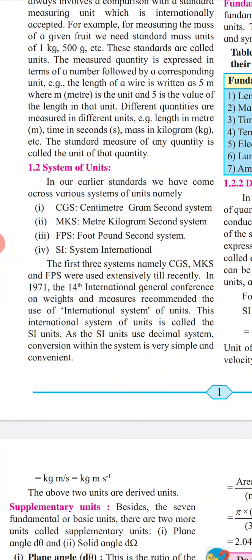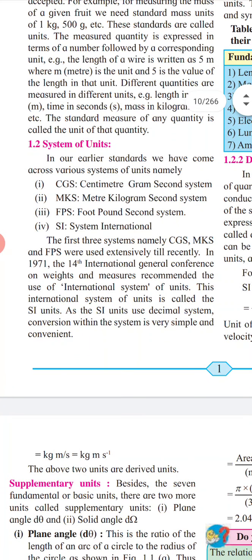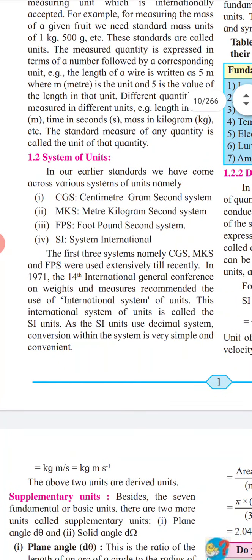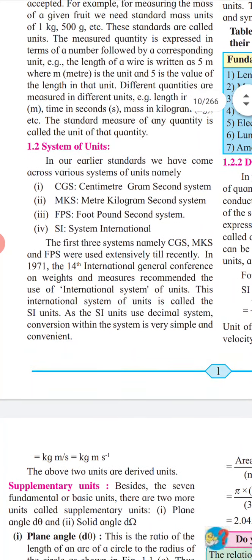In our earlier standards we have come across various systems of units, namely CGS, that is centimeter gram second system, MKS, meter kilogram second system, FPS, foot pound second system, and SI, that is system international. These first three systems, CGS, MKS and FPS, were used extensively till recently.